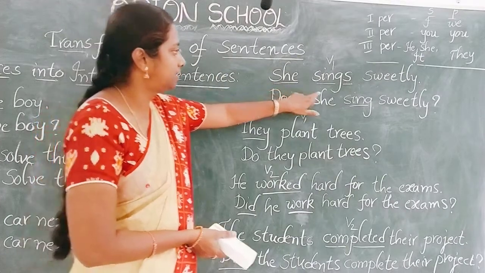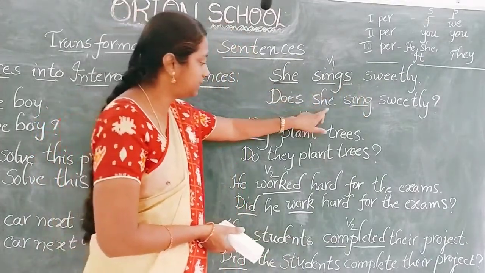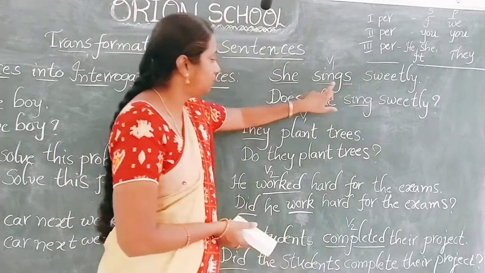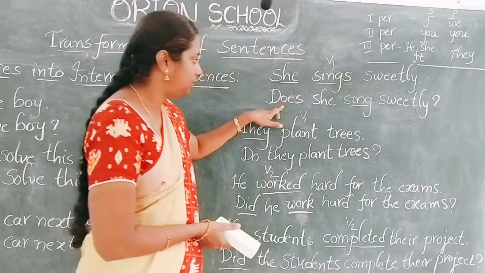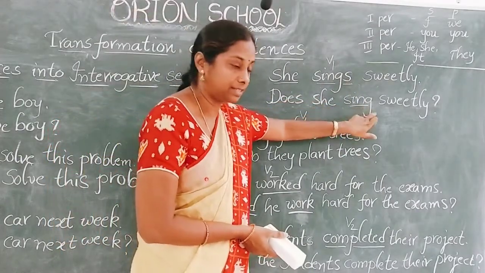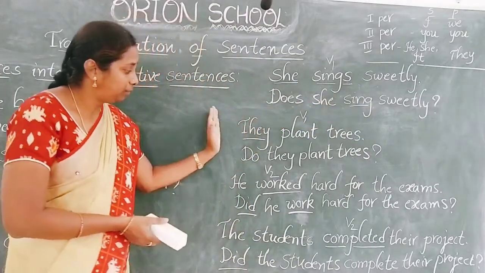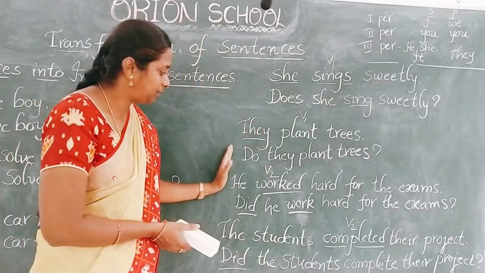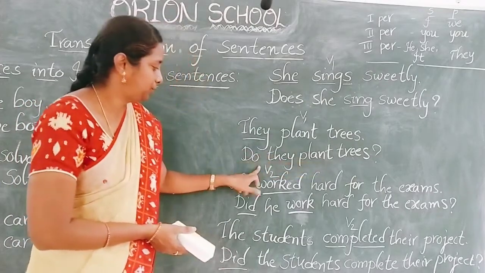See, she sings sweetly. Then we have to use does. Does she sing sweetly? In the assertive sentence, we have s here. But already we have written it, so we no need to write s again. Next one, if we have a plural subject, then we have to use do. Do they plant trees? So, do we have to use.